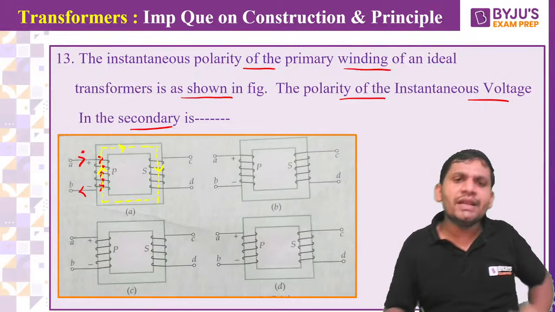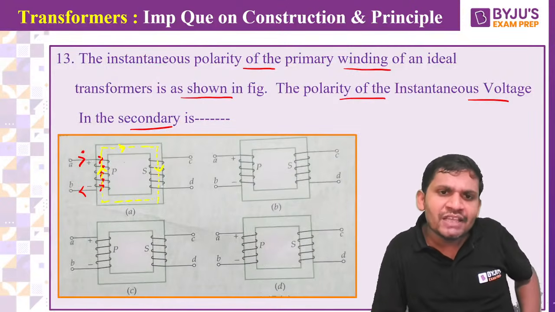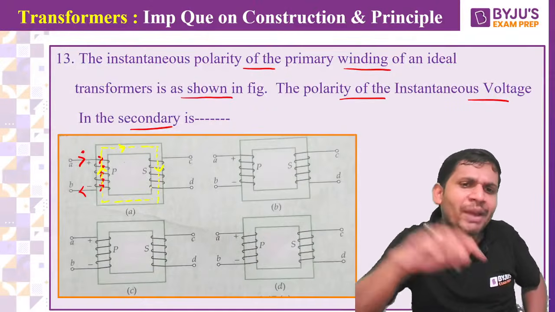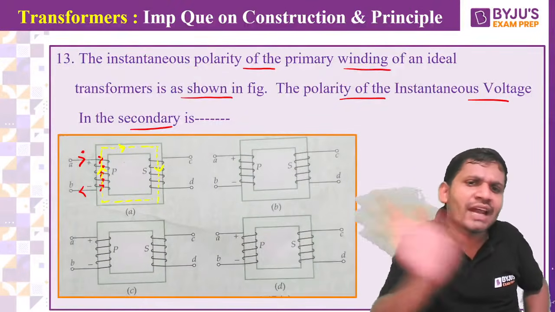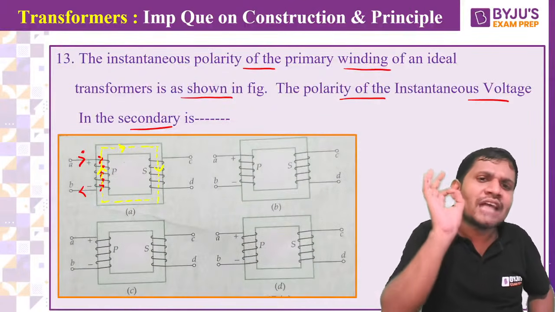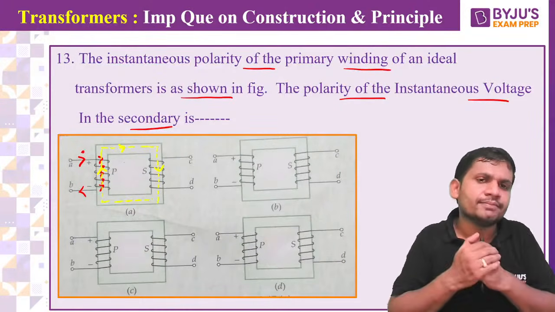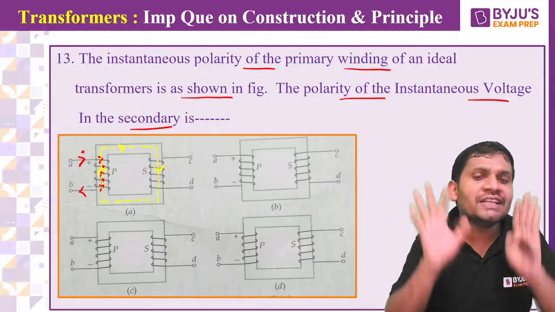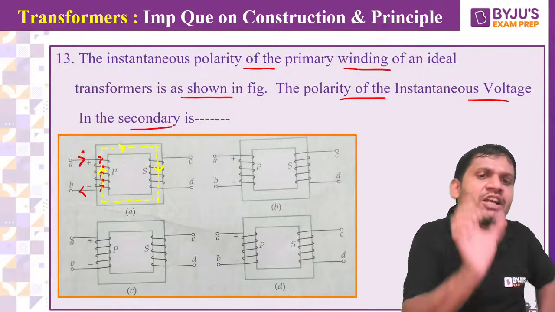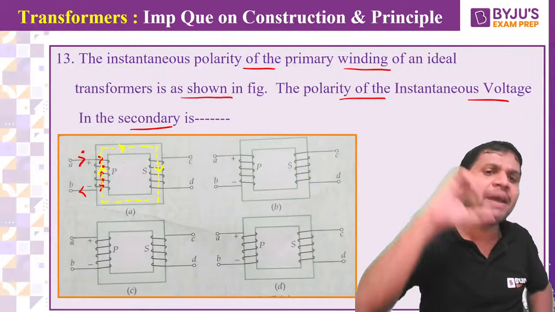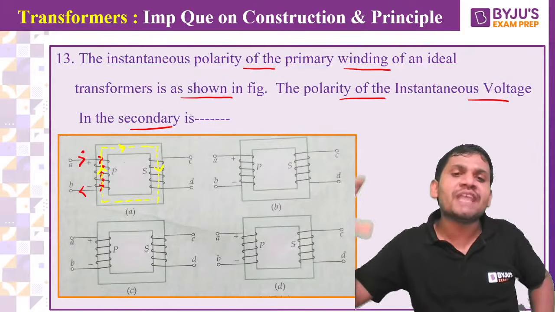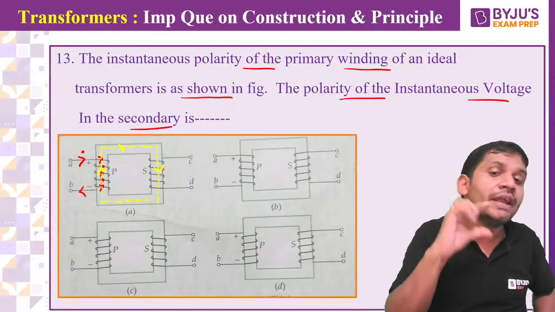That means in this winding, it is not asking for transformer action. For transformer action, primary flux and secondary flux must be opposing. That you know. But here it is not asking for transformer action, just a coupled circuit. According to the plus minus of the primary, it is asking what the secondary polarity is, students.